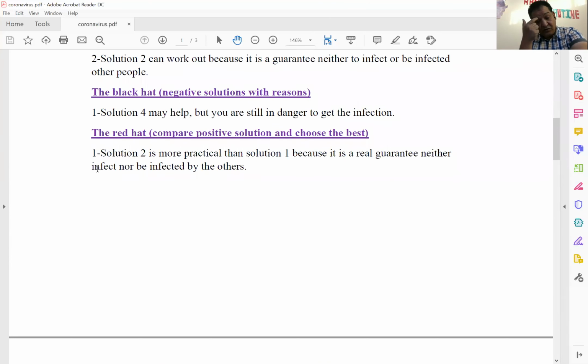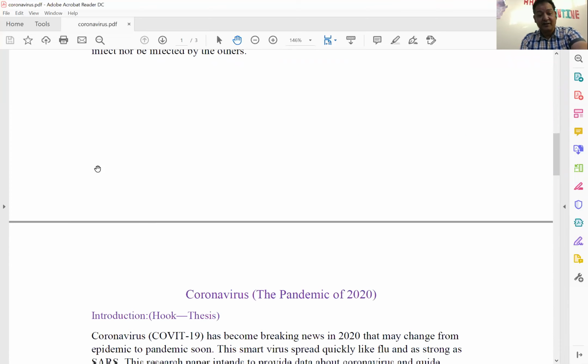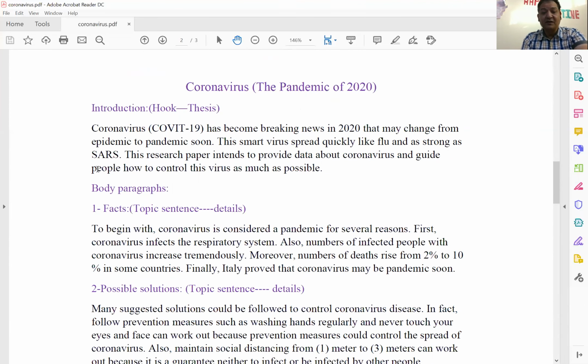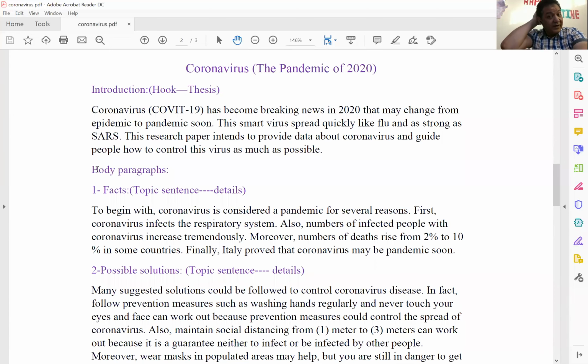Now we can go to the step of writing the essay after we discussed the thinking hats. Now, this is the title of our essay, Coronavirus, the Pandemic of 2020. Now, you have to start with introduction. What is the introduction? Simply, you can include hook and the thesis to start your introduction about this topic. Now, let's start with the hook.